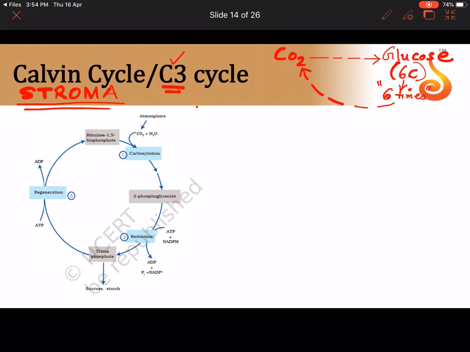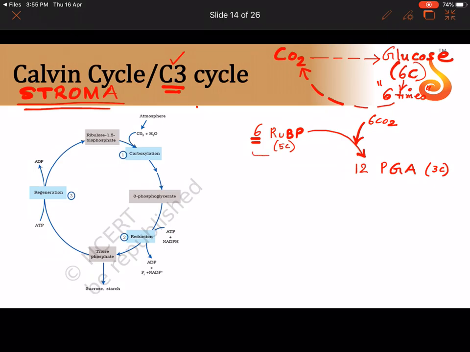Okay, so because the whole cycle is happening 6 times, I'm going to be writing 6 everywhere. So first we have 6 ribulose bisphosphate molecules. These 6 molecules of ribulose bisphosphate, which is a 5 carbon compound, will combine with 6 molecules of carbon dioxide from the atmosphere to form 12 molecules of a 3 carbon compound called phosphoglyceric acid. Phosphoglyceric acid is a 3 carbon compound. So in brackets, whatever I write, 3C, 5C, that means how many carbon atoms are there.